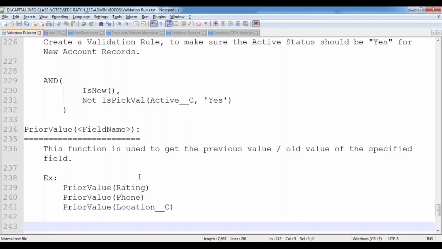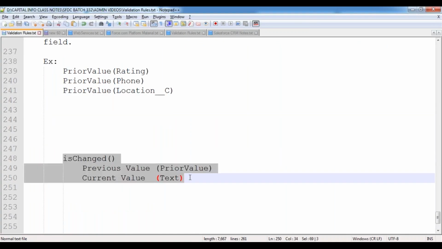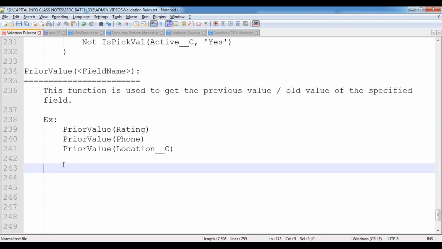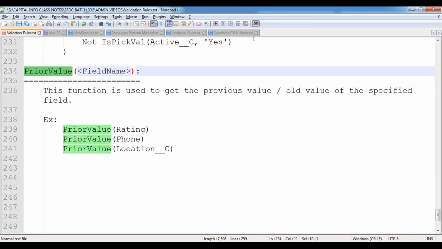For example, what if the phone value doesn't change? If it is changed, then I want to show some message. If it is not changed, I don't want to do that here. So in this case, it is just returning the previous value. That's it. The prior value function simply returns the previous value.